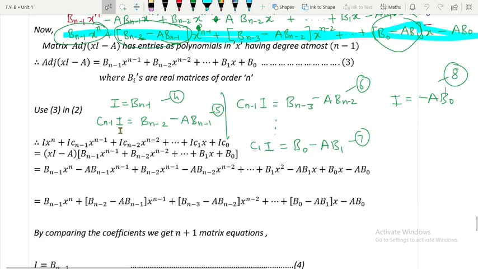We are supposed to multiply this fifth equation by a raised to n minus 1, so that we will get c n minus 1 a raised to n minus 1. This will not create any problem. And what about this one? Oh, there is a mistake over here. It should be n minus 2, right?